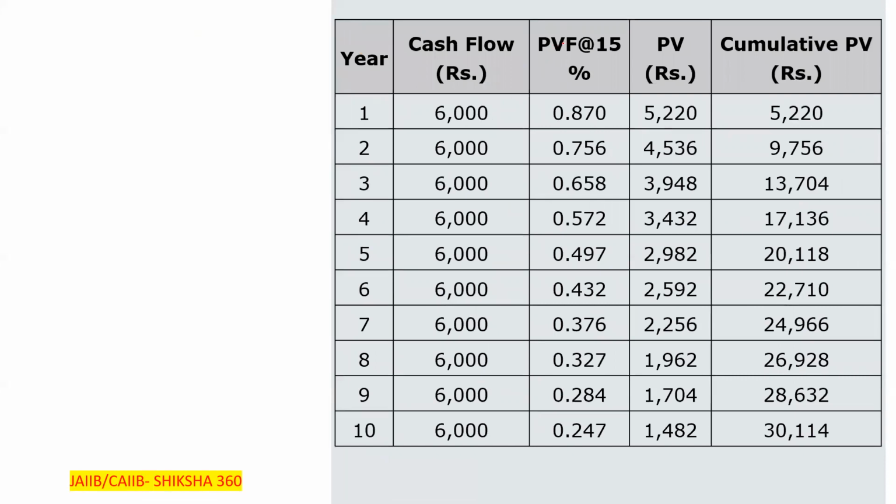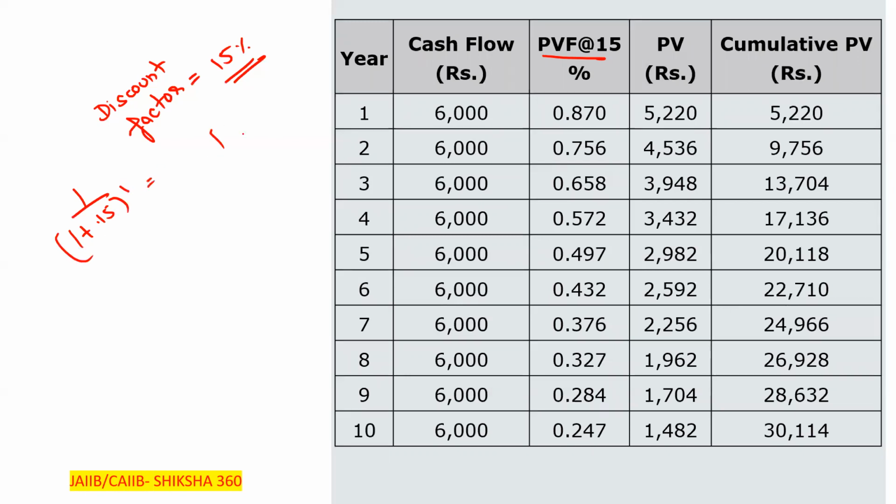What we have discussed, this one, PVF, that is the discounting factor. Here they have given the discounting factor that is 15%. Just you have to calculate 1 upon 1 plus 0.15. For the first year, it is to be 1.